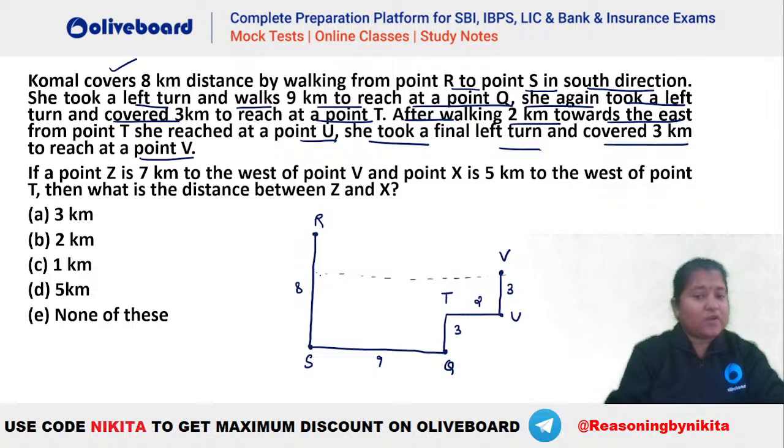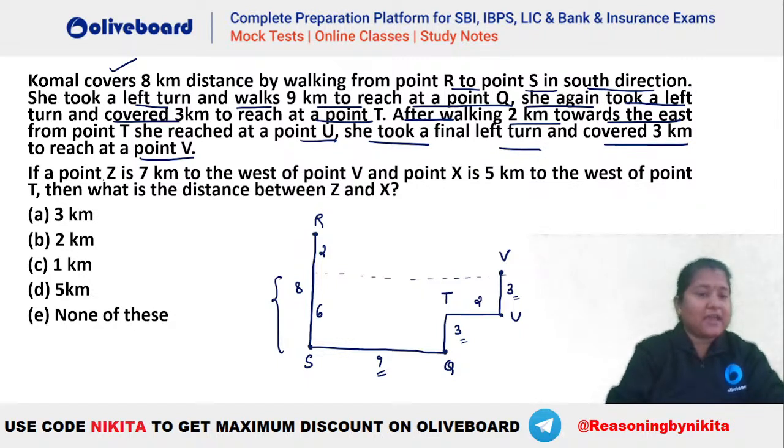अगर मान लो हम एक line draw करें which is horizontal to this particular line SQ, you can see that what will be this distance? You can see that is your 9 and 2 here. That is this total is 11, है ना? तो ये जो हमने horizontal line draw करी है that is 9 plus 2. And what is this total distance here? You can see that is going to be 3 plus 3, है ना, 3 plus 3 है, मतलब ये आपका 6 है. So this remaining has to be 2 here because this total RS was how much? This was 8. ठीक है, तो हमें ये पॉइंट मिल गया.